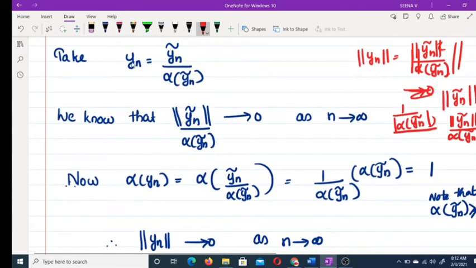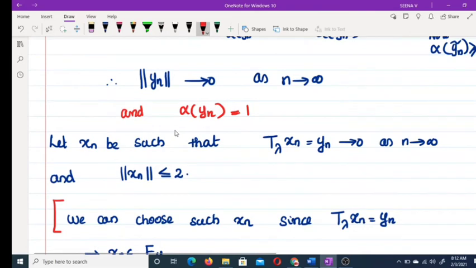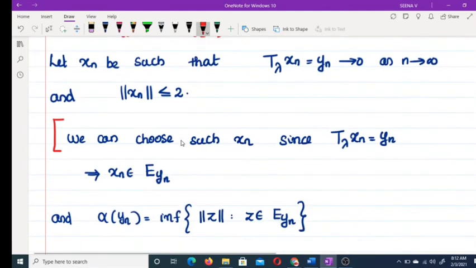Now yn belongs to the image of T minus lambda. Therefore, there exists an xn such that (T minus lambda) xn is equal to yn. This implies xn belongs to E_yn.